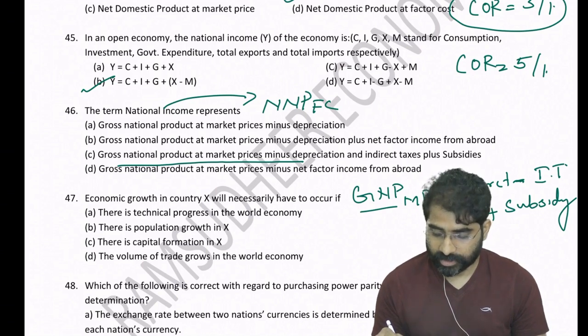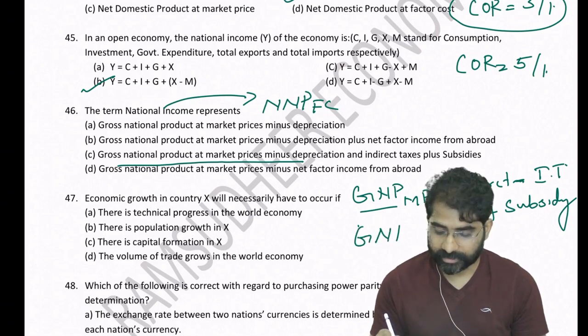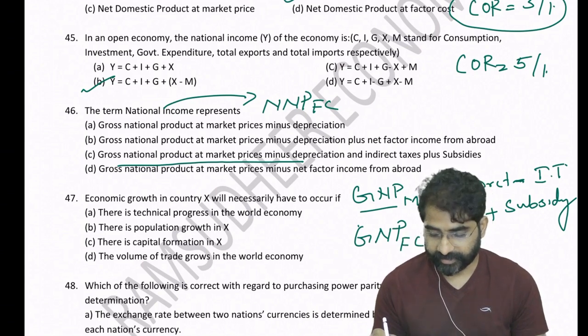Here if you see GNP at market prices, minus indirect taxes plus subsidy, what will you get from that? You will get GNP at factor cost.